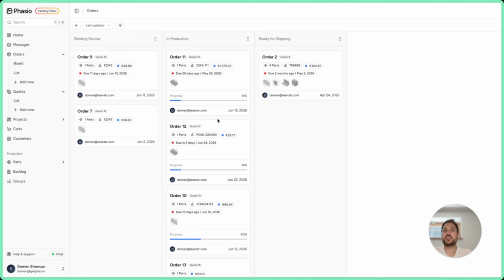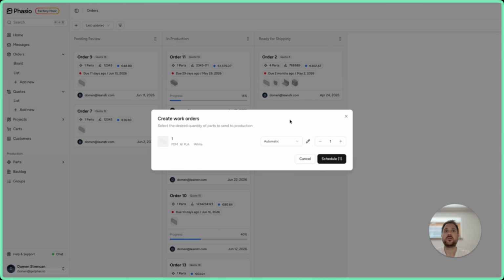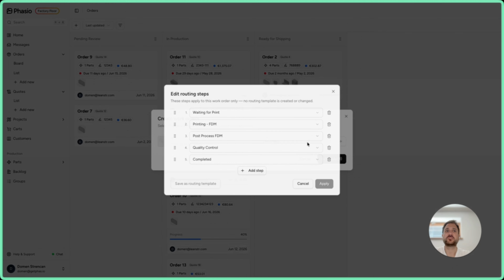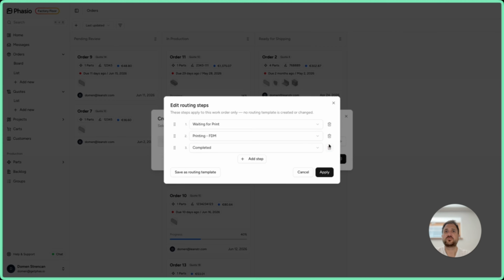Okay, so let's just say I want to schedule this part in the production. I can simply click here, create work order, but now I can also change the routing steps on the fly. Let's just say that after the printing, I don't have any post processes, so I will just delete that. I also don't need quality control, so I only have 3 steps to really streamline the production.